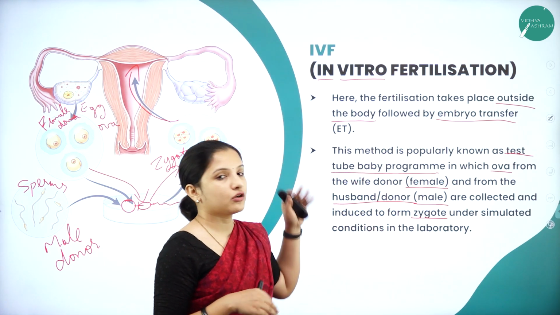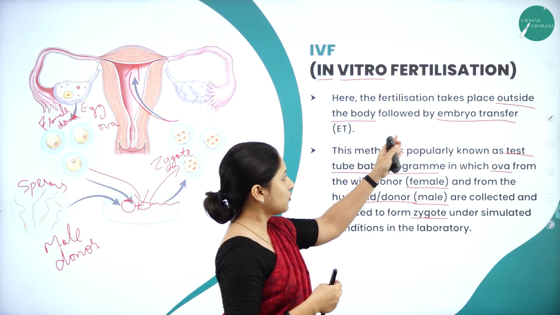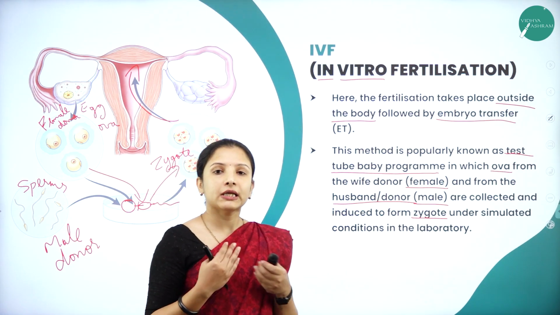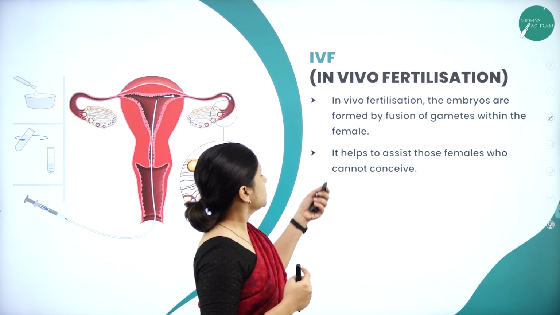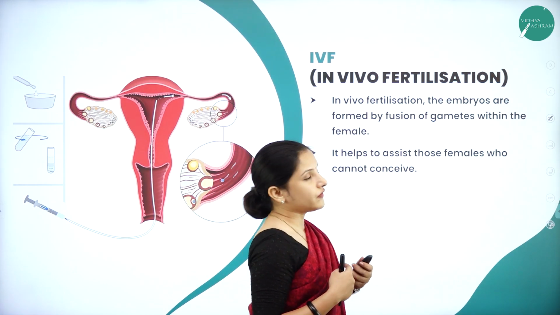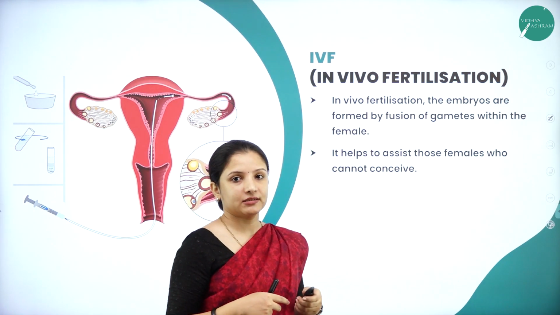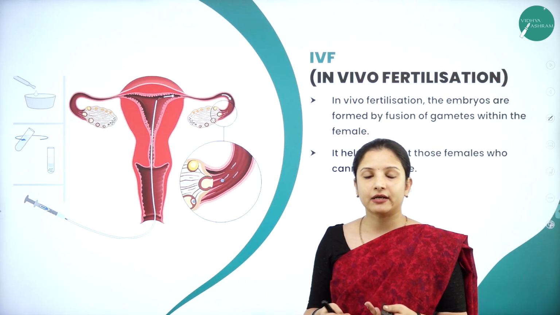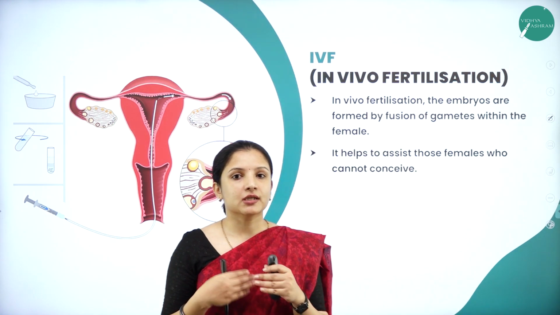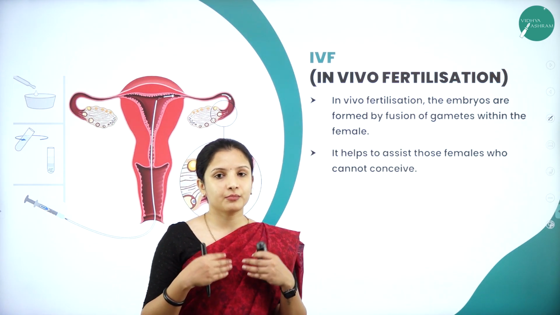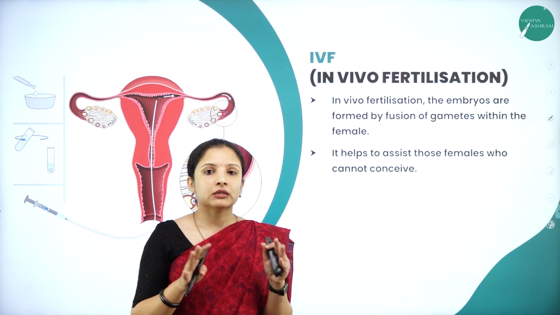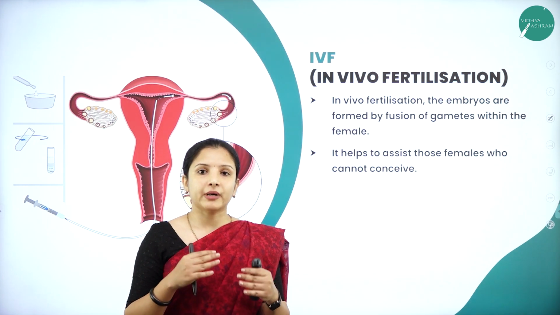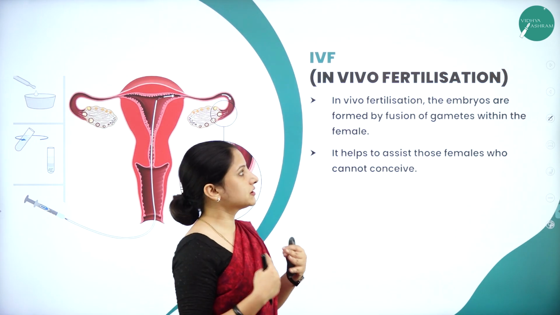And after this, because the embryo transfer is done, there is one more process called ET, which is nothing but the embryo transfer. So this is how in vitro fertilization occurs. So next, moving on to IVF or in vivo fertilization. IVF can stand for in vitro fertilization and it can also stand for in vivo fertilization. In vivo means inside the body of the human being. Here the zygote will not be formed outside the body of the female, but only the sperm will be transported. So we'll study about that.